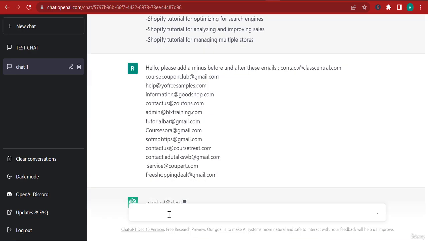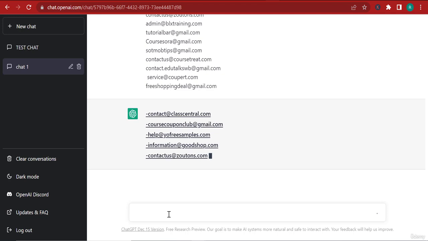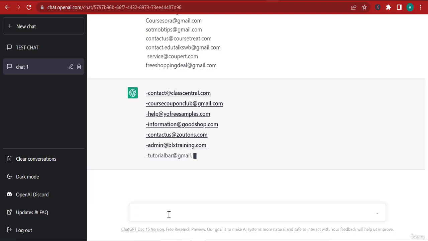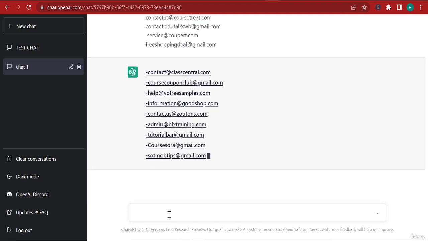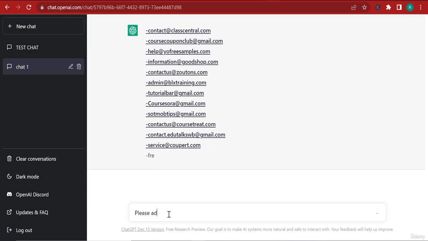And it will do just that. So it will add the minus before, right? I see that it didn't add the minus after. So I'm going to ask it to add it after, right? Please add the minus before and after the email.